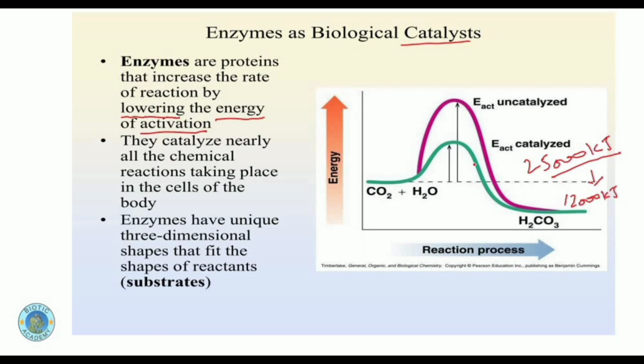So in this way, the enzyme helps the cell to start or carry on the chemical reaction with a minimum utilization of energy. So the cell can use its reserves of energy in many other places of the cell where different chemical reactions are proceeding and they all require energy. So enzymes are very important in this scenario, as they help to lower the energy of activation in the cell.